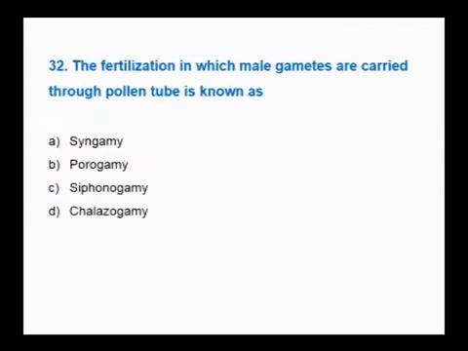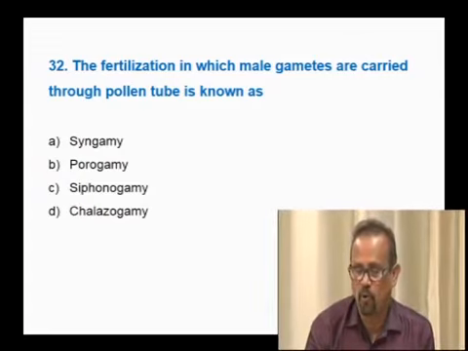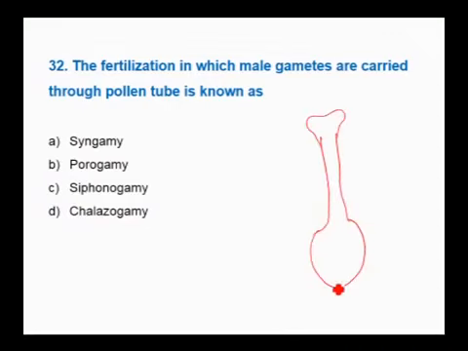Next question. The fertilization in which male gametes are carried through the pollen tube is known as? We have the ovary, style and stigma. Inside the ovary, the ovule with the embryo sac has antipodals, polar nuclei, and the egg cell with the synergids. When the pollen grain falls here, we have the generative cell, vegetative cell and exine.